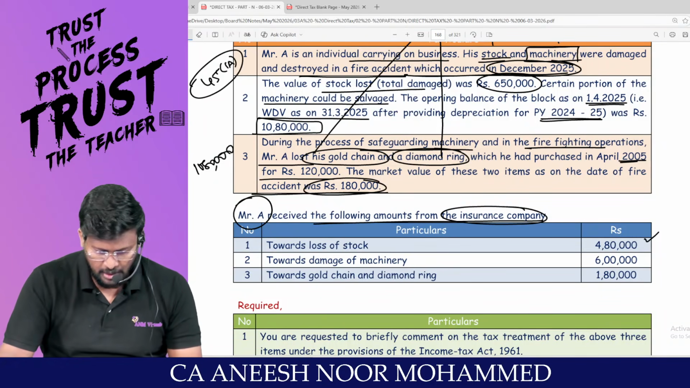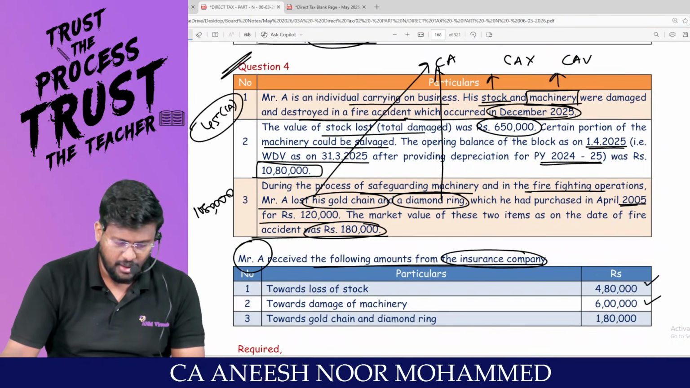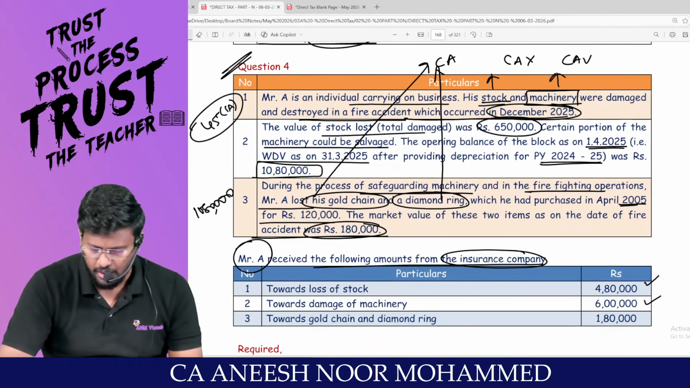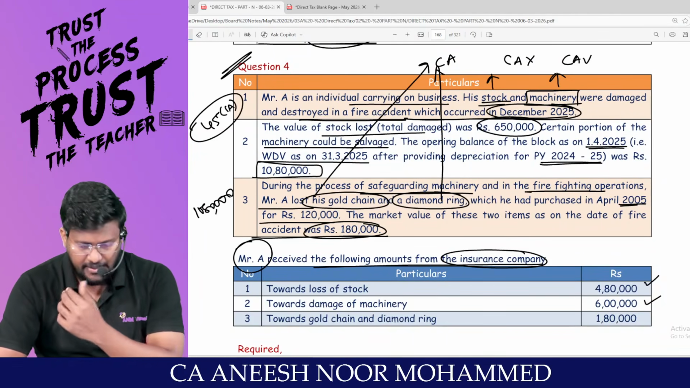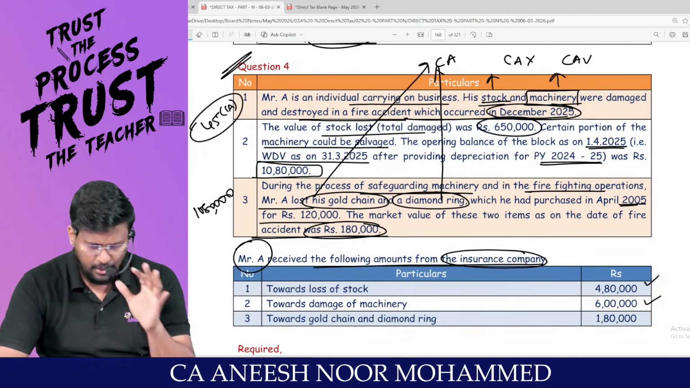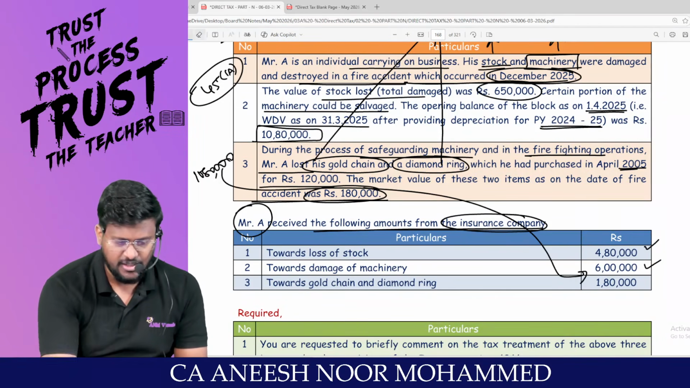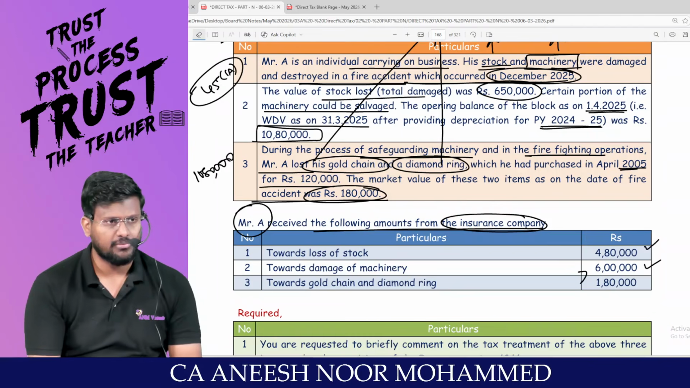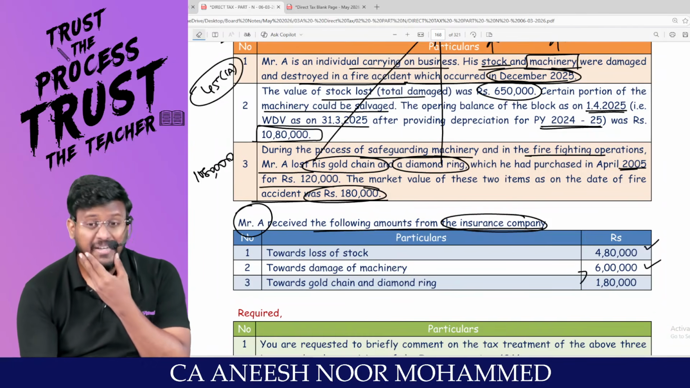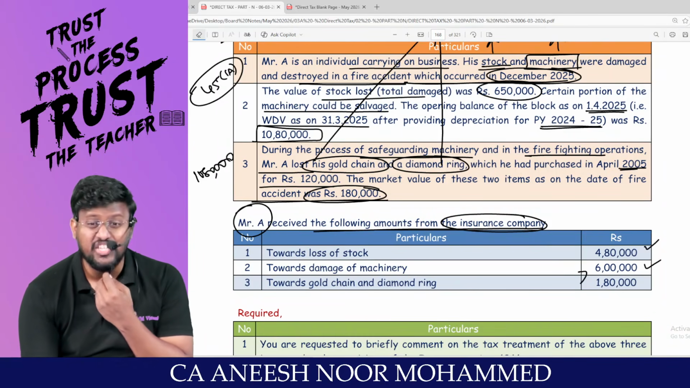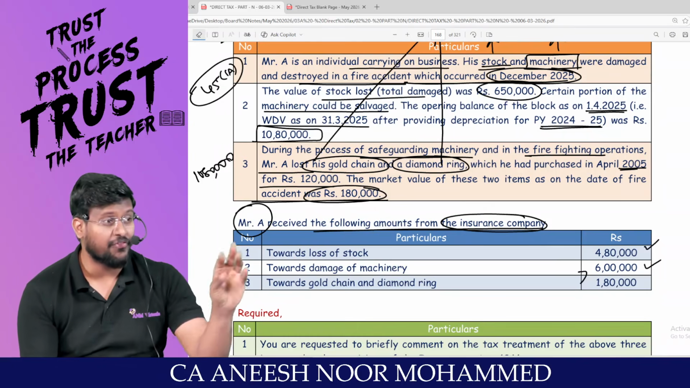Easy. Towards damage of machinery, look here. What is the opening value of the machinery? 10,80,000. Nothing is there, no addition, no deletion. For 10,80,000 rupees machinery, insurance gave how much? 6 lakh. Machinery is a depreciable asset. Section 50 will be applicable.